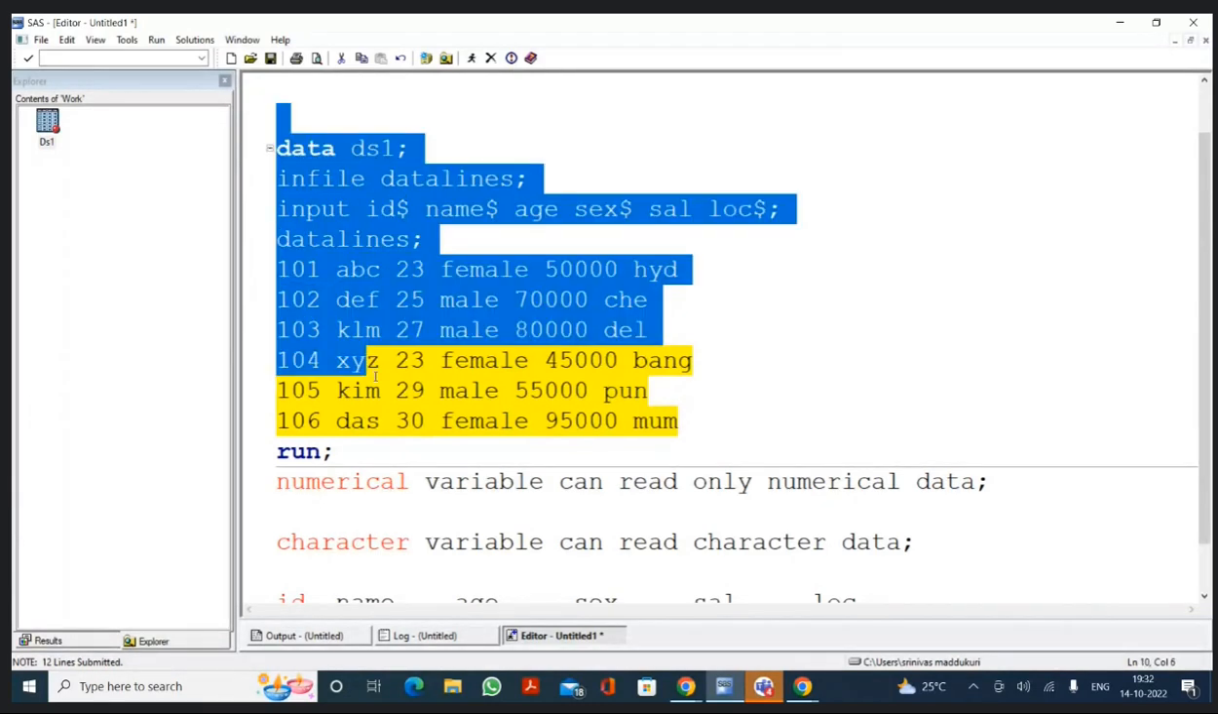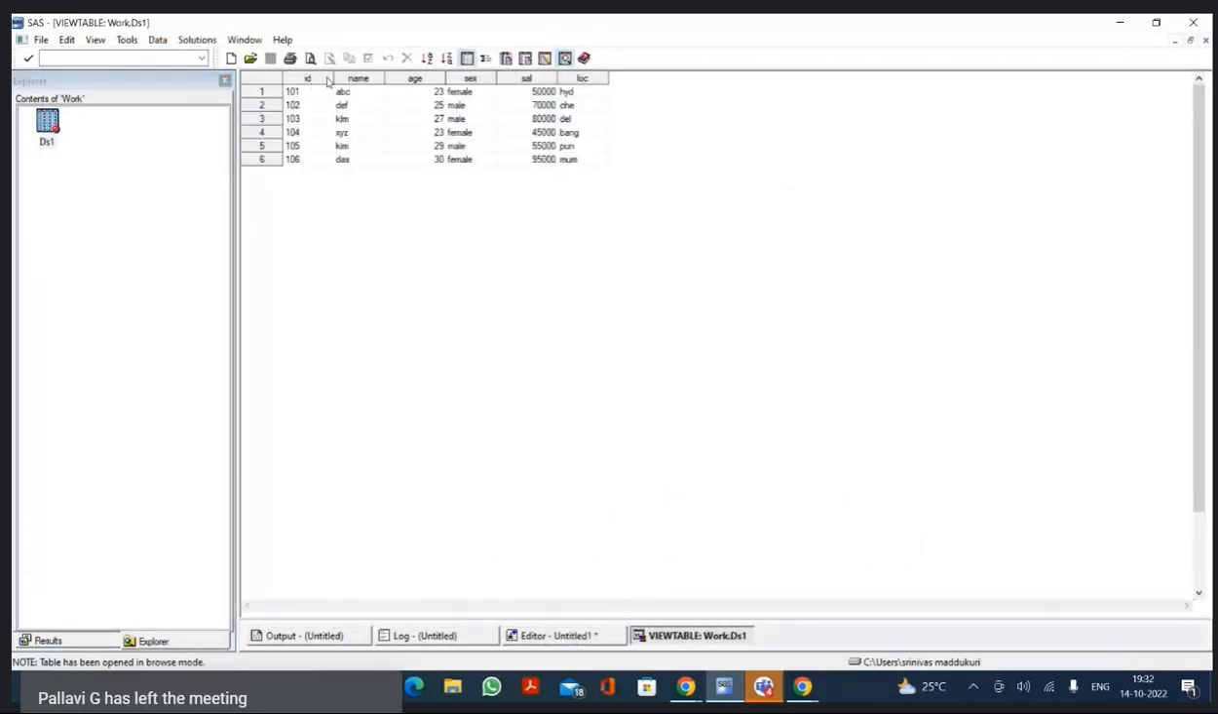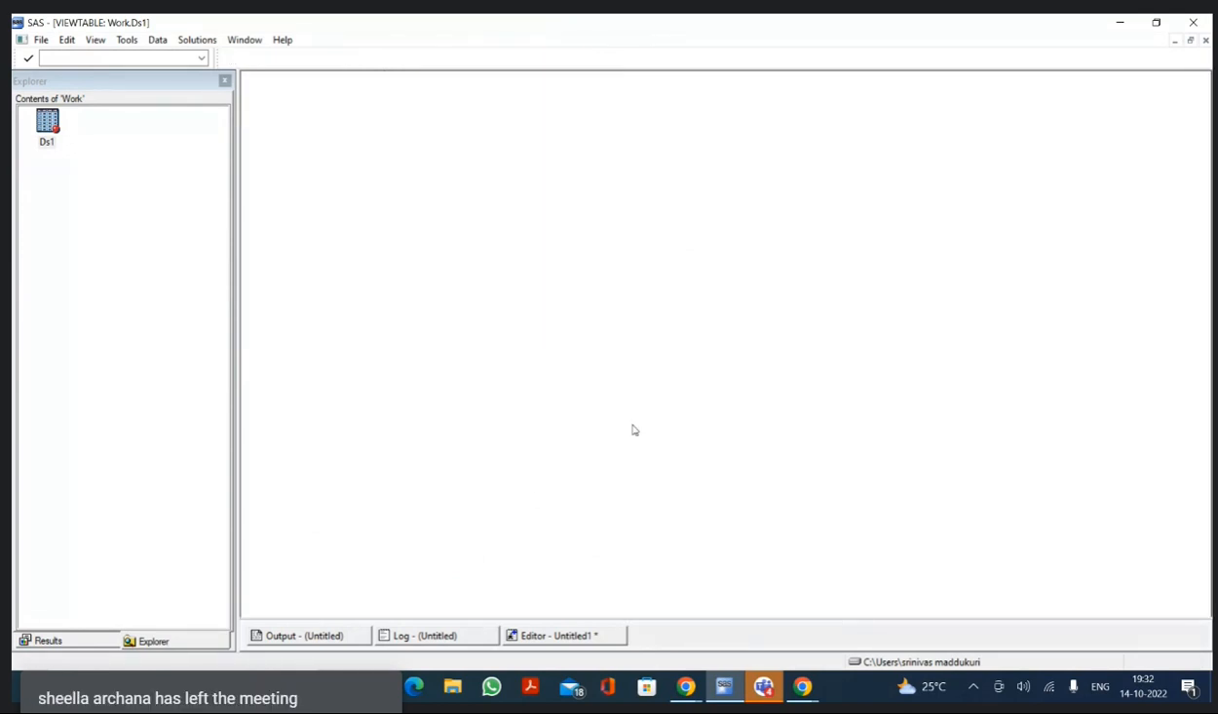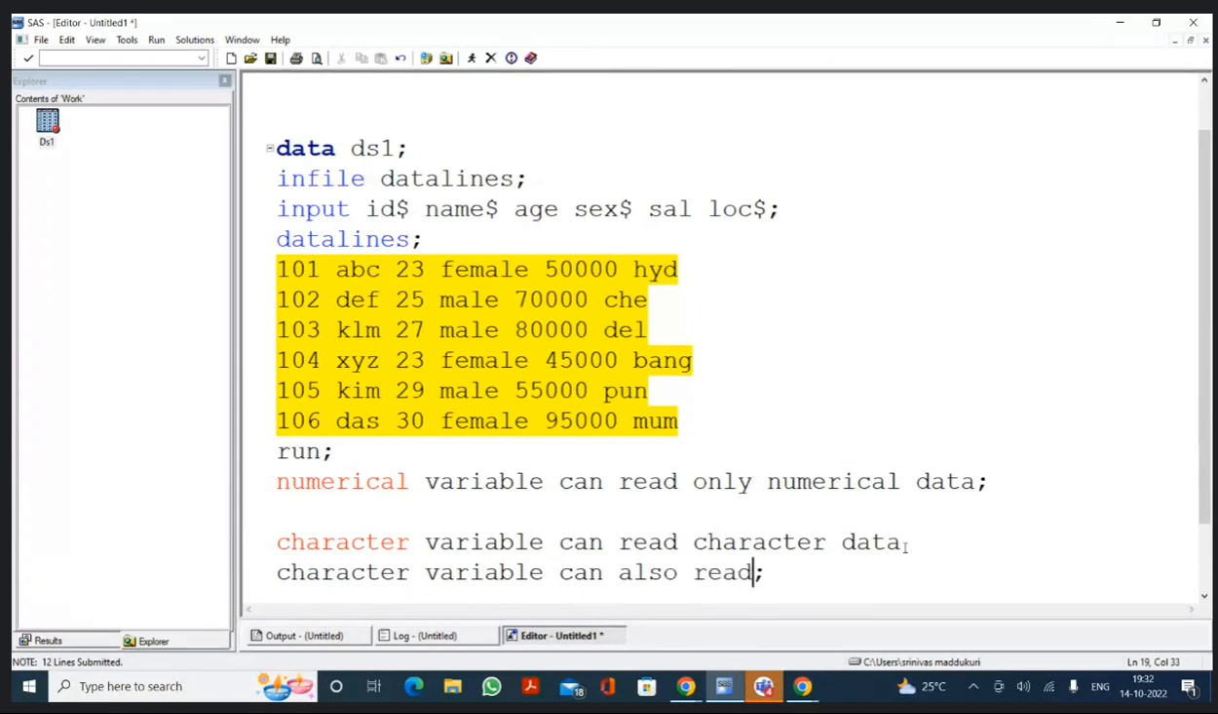Now, if I execute the program, what is going to happen? Am I going to get the data or not? See, if I open the DS1 data set, tell me, do we have data in the ID variable? Yes, sir. So what is your conclusion, Manju? A character variable can read character data as well as numerical data.